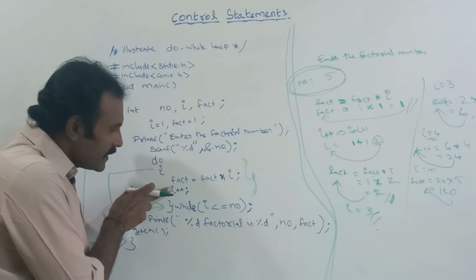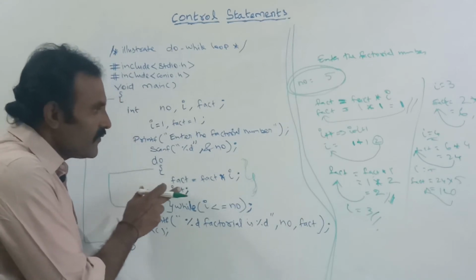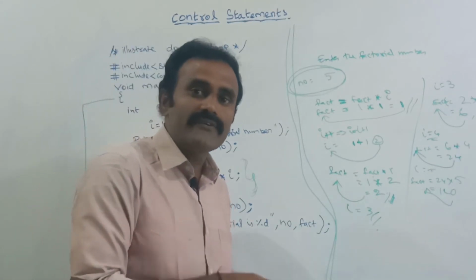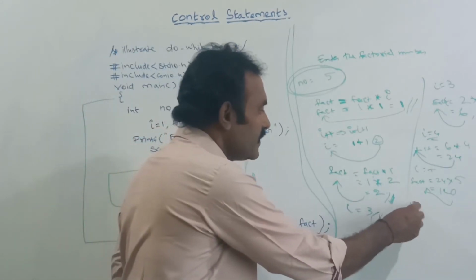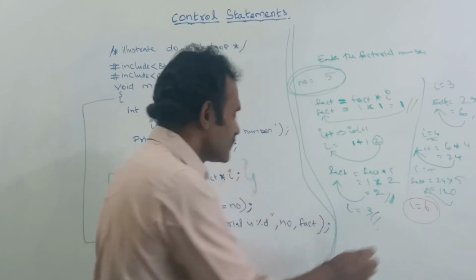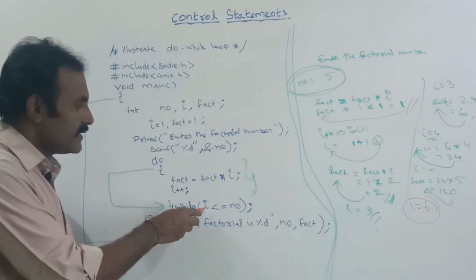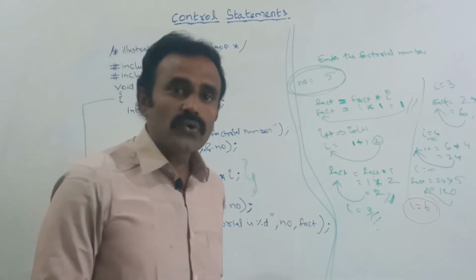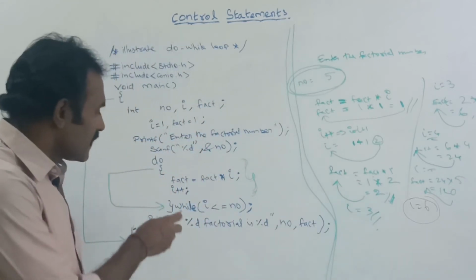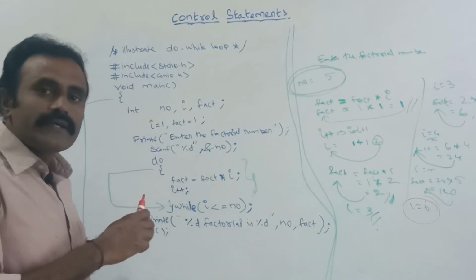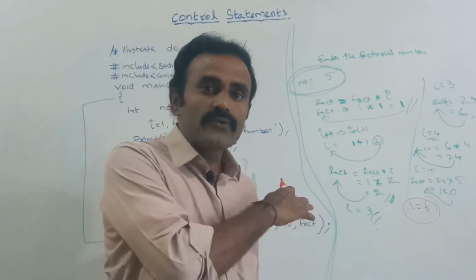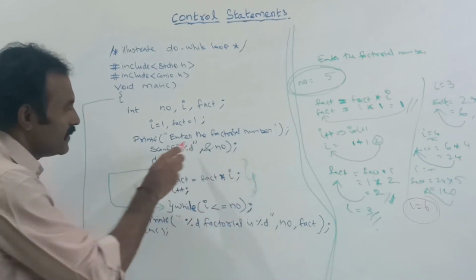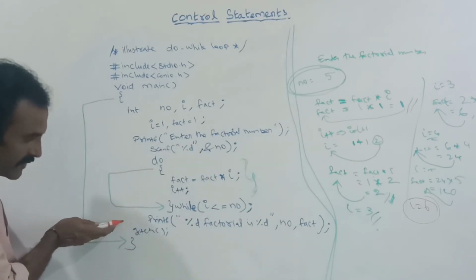After here it will check the value. Now I will be incremented. The current value of I is 5, and 5 will be incremented to 6. Here in this case it will check whether 6 is lesser than or equal to 5. This condition is false. So if it is false, it will go to the next part. It will come out, the controller will go outside of the do while loop. So this is the do while loop. This loop will be terminated and the controller will come here.